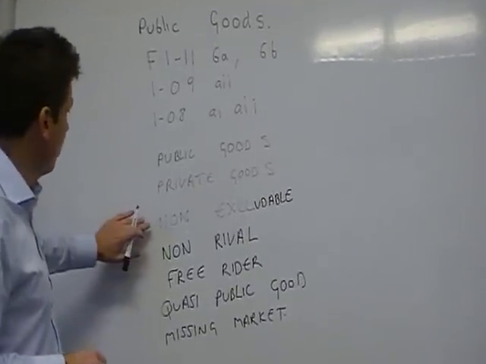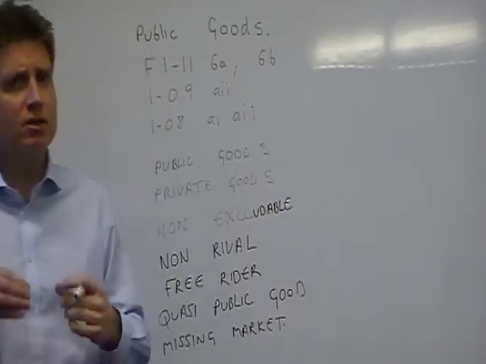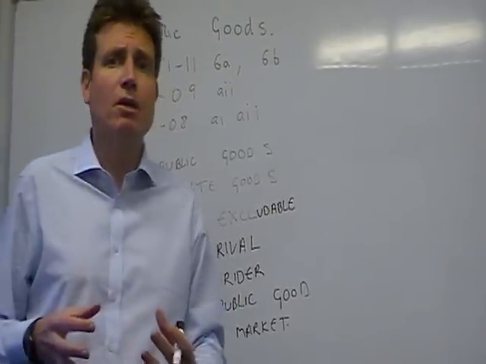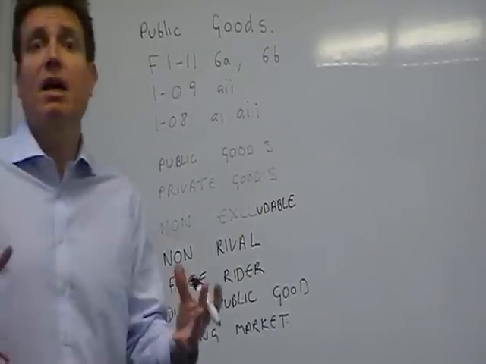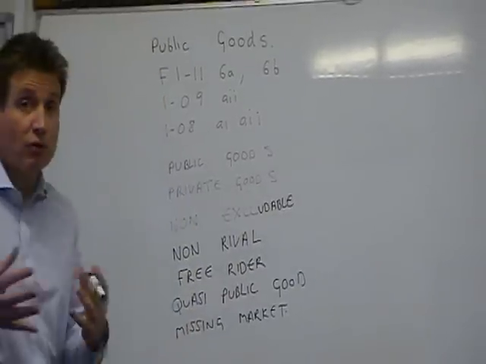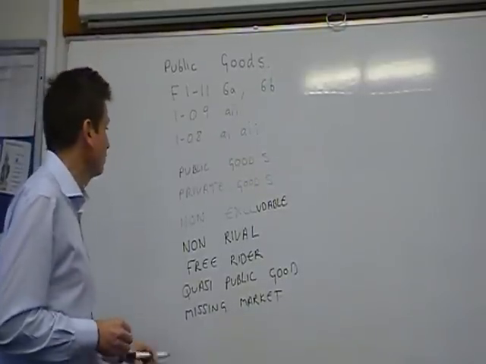And the first one, public goods are non-excludable. And this means you can't exclude people from using them. Okay, so there's no way that you can stop, for instance, people using a lighthouse, even if they've not, for instance, paid taxation towards looking after it or whatever.